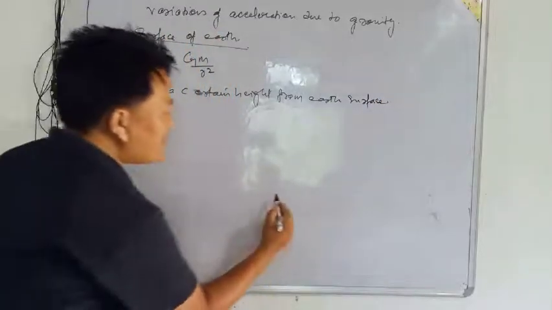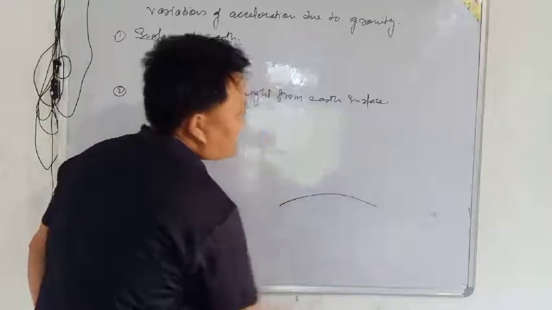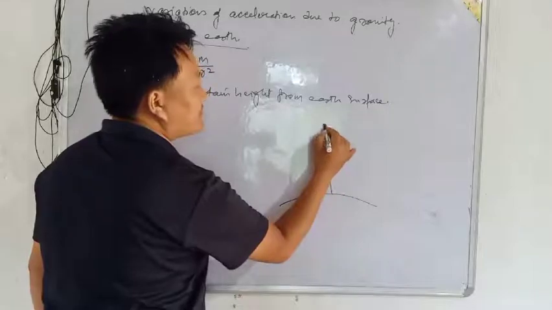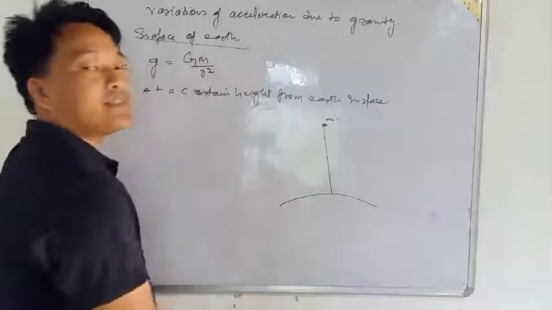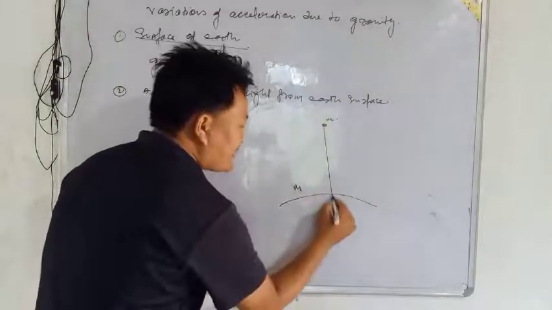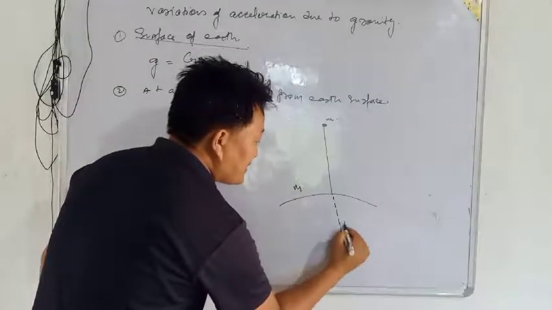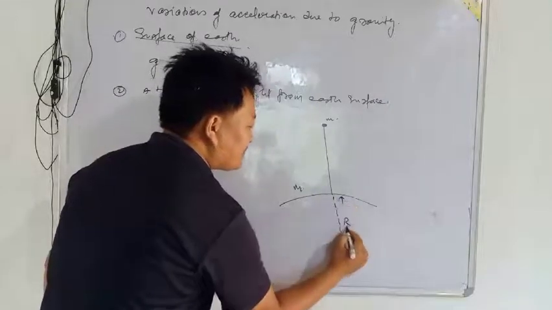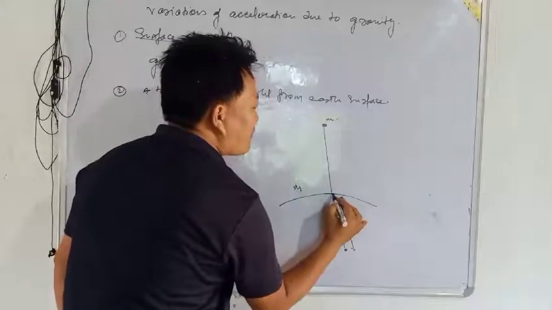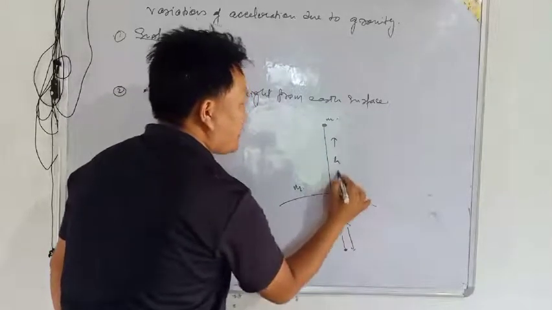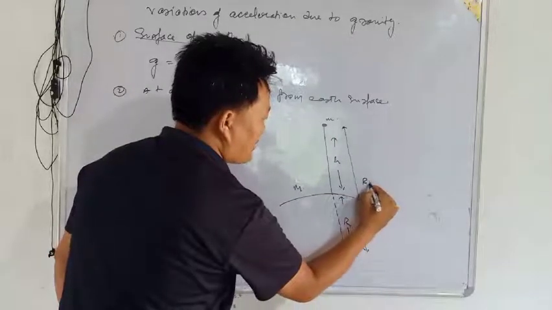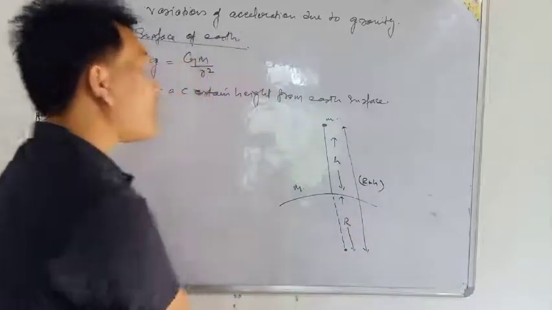For example, this is the surface of the earth, and we have taken one object here. The mass of the object is small m, the mass of the earth is capital M, and this is the radius R. The height above the surface is h, and the total distance from the center is R plus h.